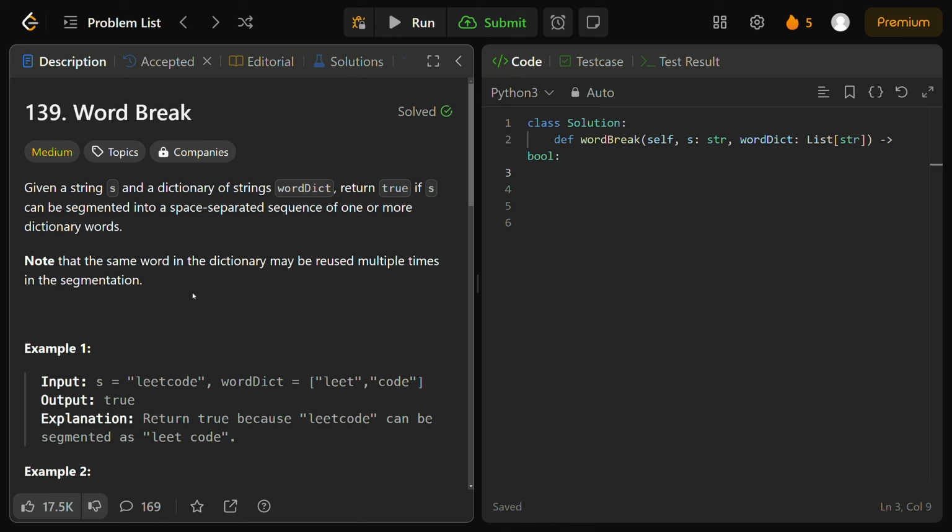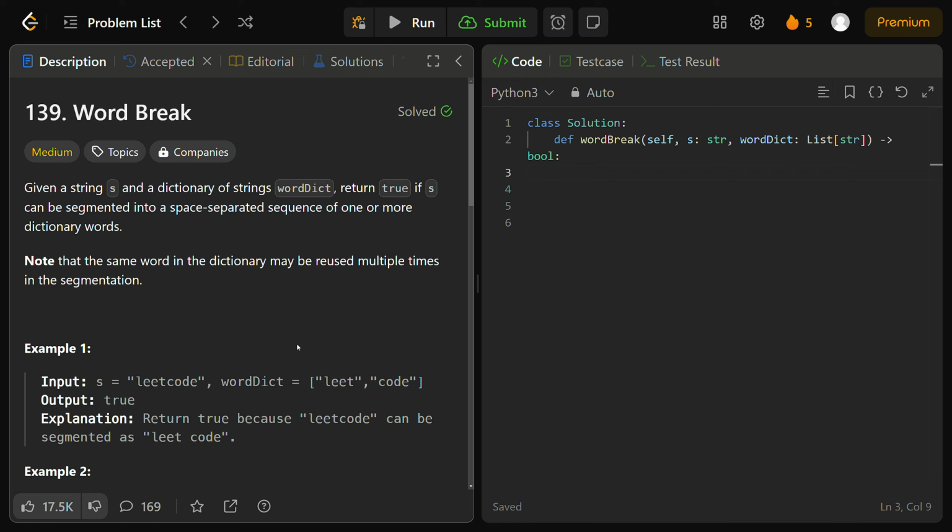Okay, so if you guys haven't realized yet, this is actually a dynamic programming problem. But why is that? Let's understand why we need to use dynamic programming to solve this efficiently. This is a pretty complex problem, right? We have to determine if our input string S can be segmented into words from this word dictionary. How do we solve this efficiently? We simply have to break down this complex problem into simpler subproblems, where we check if each suffix of S can be segmented using one of the words in our word dictionary. If it can, we can move on and solve these subproblems step by step, incrementally.